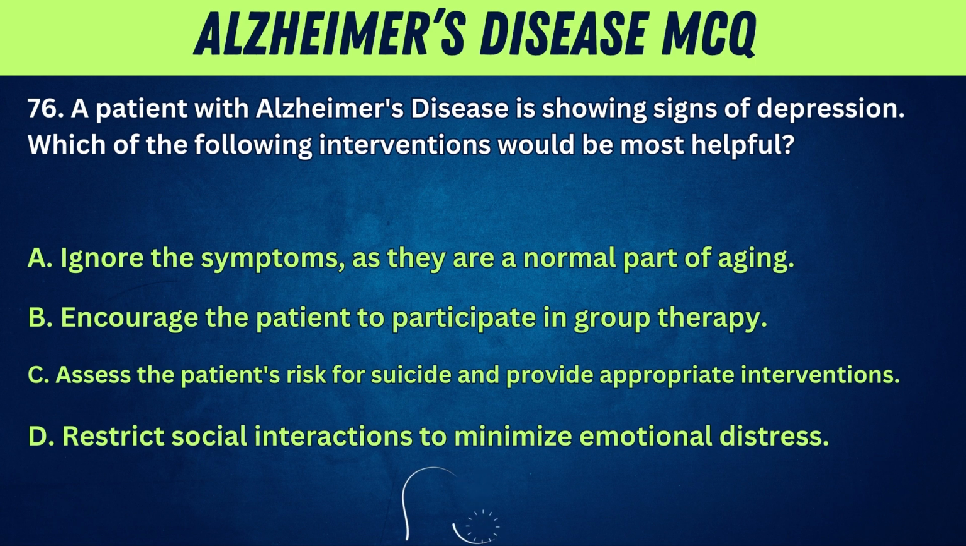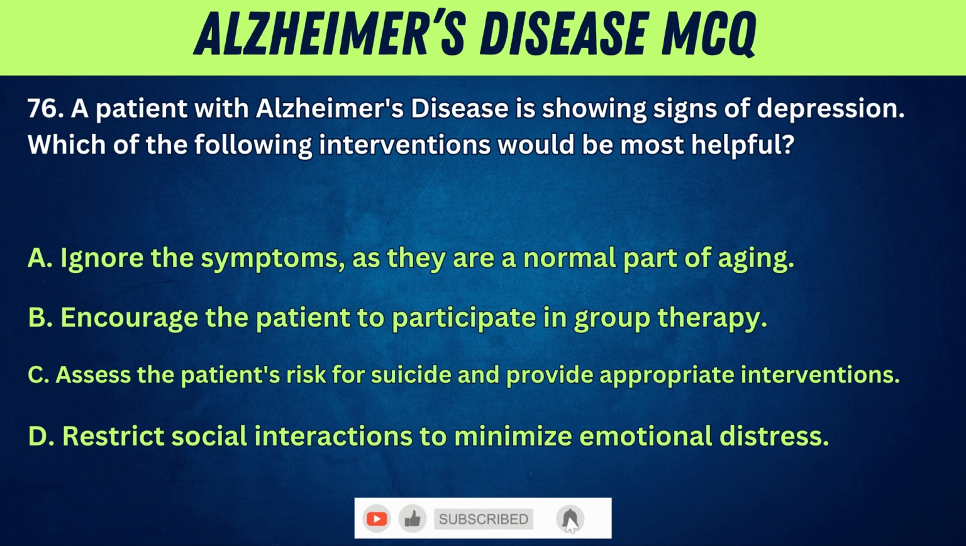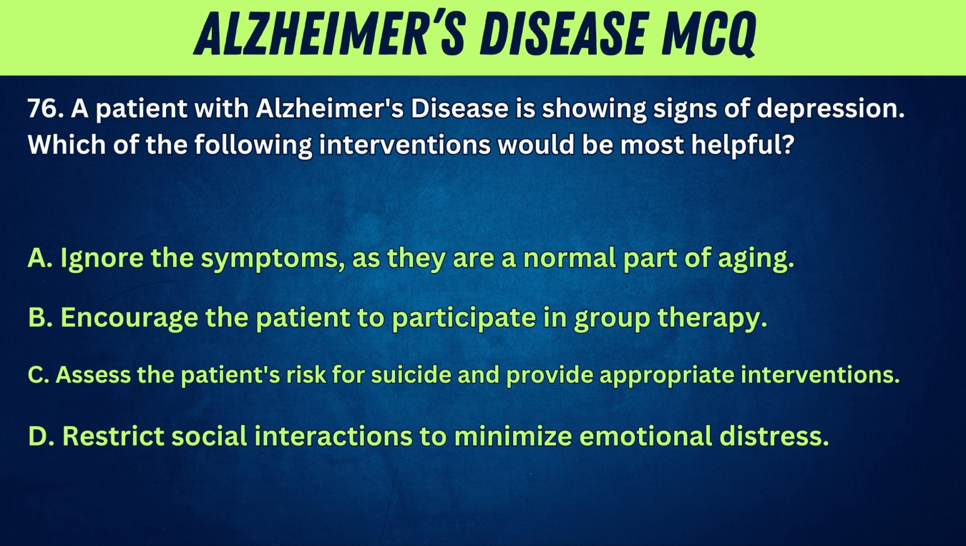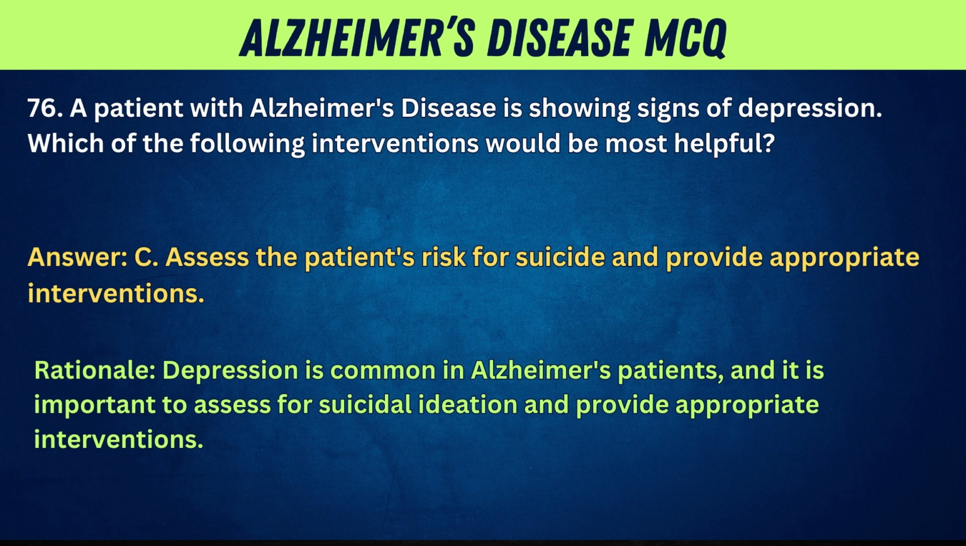76. A patient with Alzheimer's disease is showing signs of depression. Which of the following interventions would be most helpful? A. Ignore the symptoms, as they are a normal part of aging. B. Encourage the patient to participate in group therapy. C. Assess the patient's risk for suicide and provide appropriate interventions. D. Restrict social interactions to minimize emotional distress. Answer: C. Assess the patient's risk for suicide and provide appropriate interventions. Rationale: depression is common in Alzheimer's patients, and it is important to assess for suicidal ideation and provide appropriate interventions.